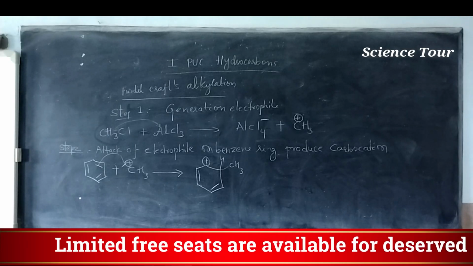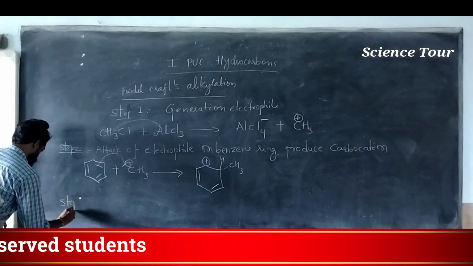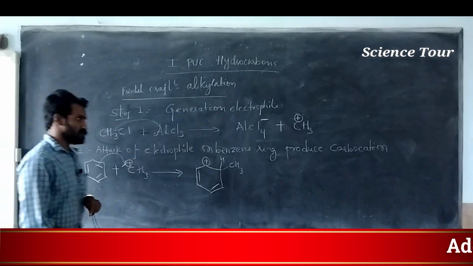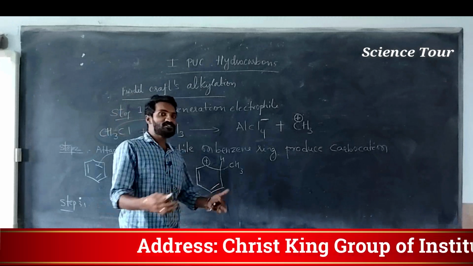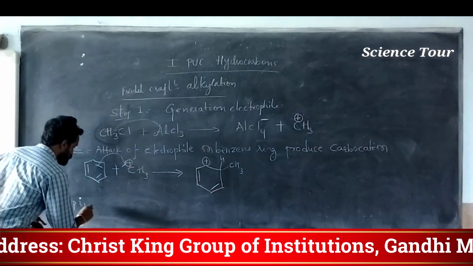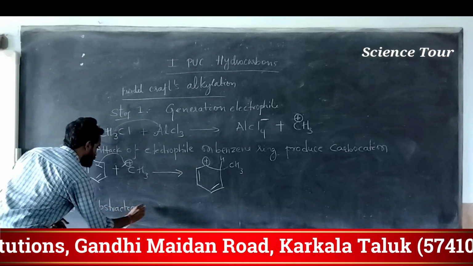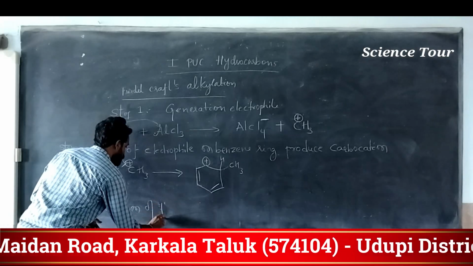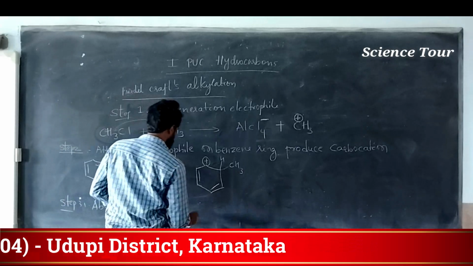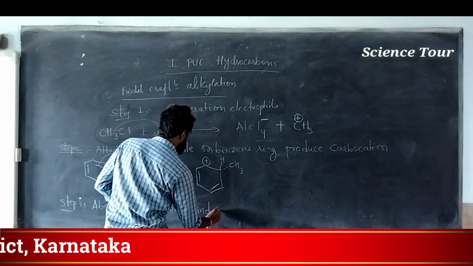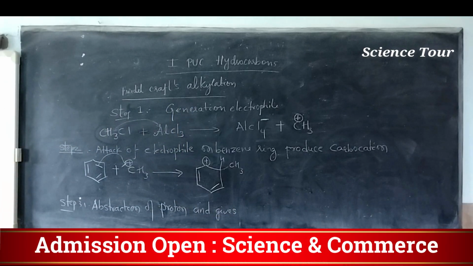Okay, step 3 I will write down. What is step 3, my dear students? Abstraction of hydrogen, abstraction of proton, and what does it give by abstracting the proton?